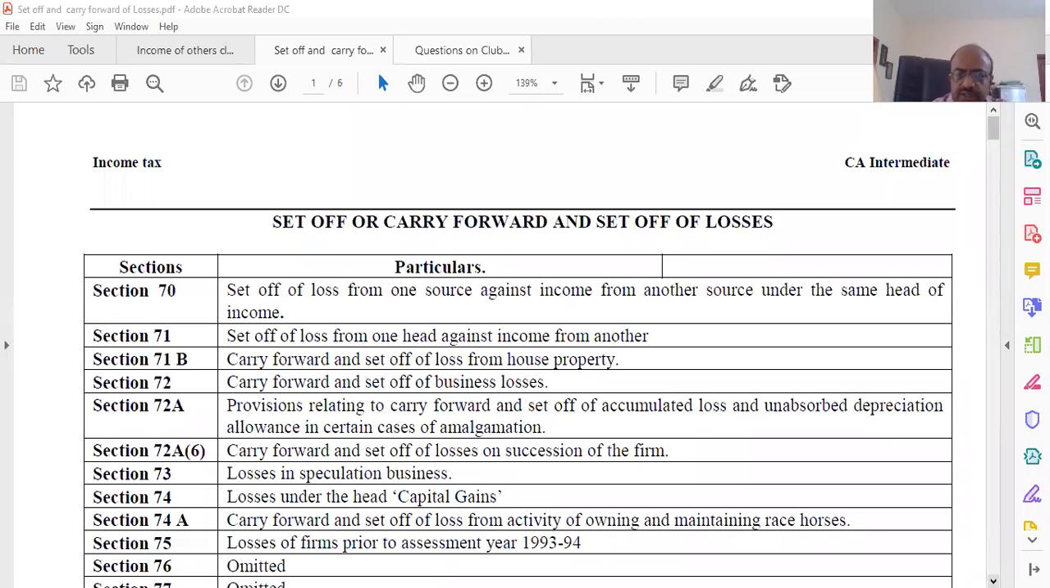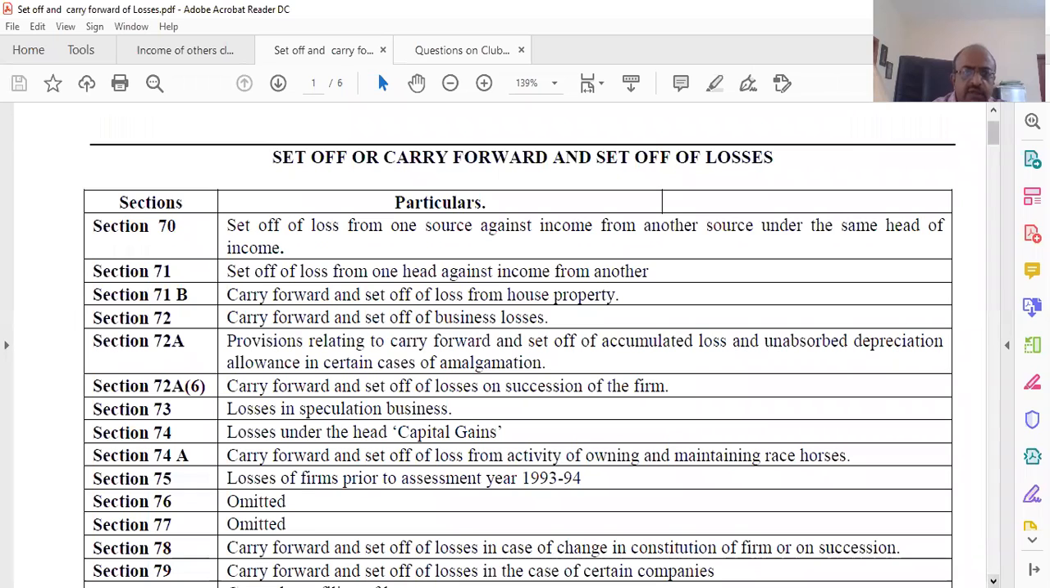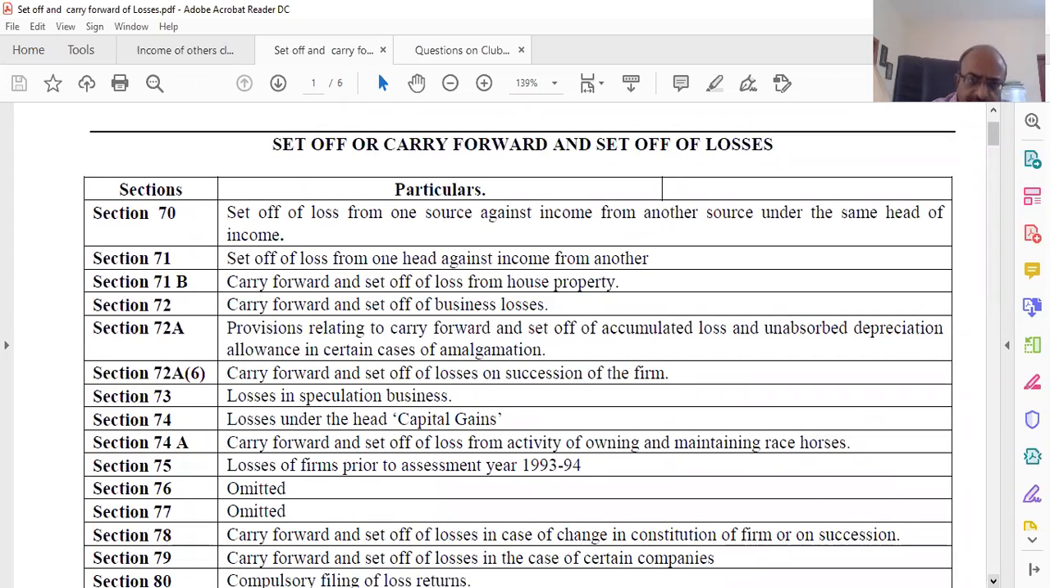The next section that we discuss now relates to set off. See, the way the chapter is, please understand. You should read it also like that. Though in my notes that I have given and uploaded, I have not given the entire thing. I have written set off and carry forward like that. But here you have to know set off, carry forward, and set off.